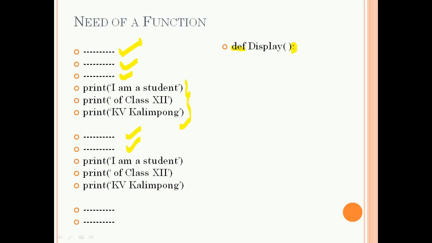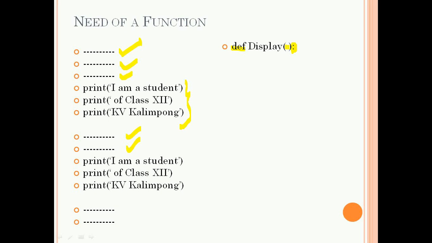According to the definition, I already told you that a function is a subprogram that accepts 0, 1 or more inputs and produces at least one output. And this function does not accept any input, and there is no problem according to the definition.